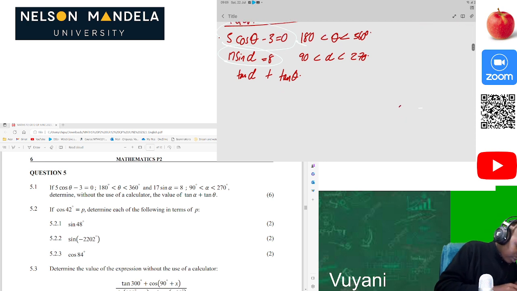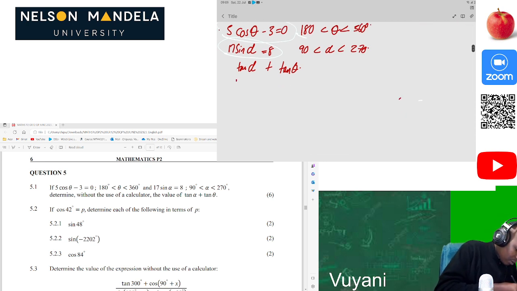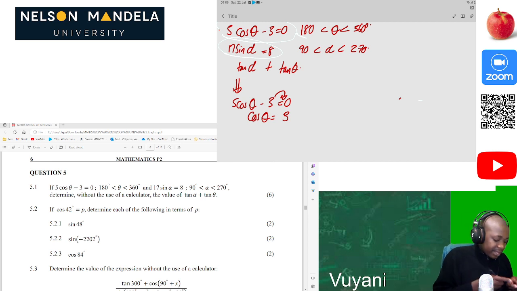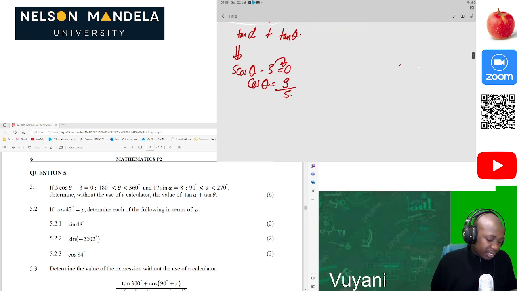For 5 cos theta minus 3 equal to 0, we transpose the 3 to the other side, so it will be positive 3. Then the 5 is multiplying, so when we transpose it, it will divide. So now we have cos of theta equal to 3 over 5.